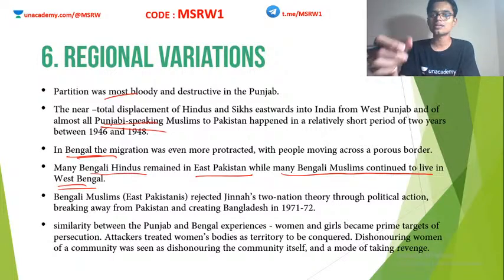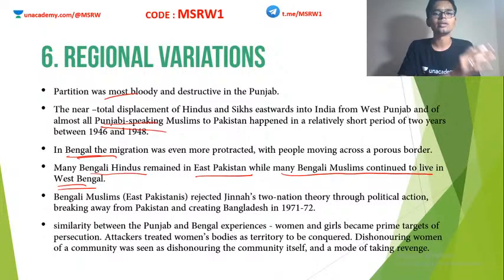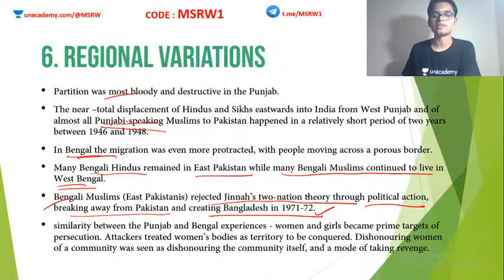I mean, Noakhali is an exception, but otherwise there were some Hindus who still continued to live in Eastern Bengal, and some Muslims who continued to live in West Bengal. So that was the difference of Bengal from Pakistan. Bengali Muslims rejected Jinnah's two-nation theory through political action, breaking away from Pakistan and creating Bangladesh in 1971-72.